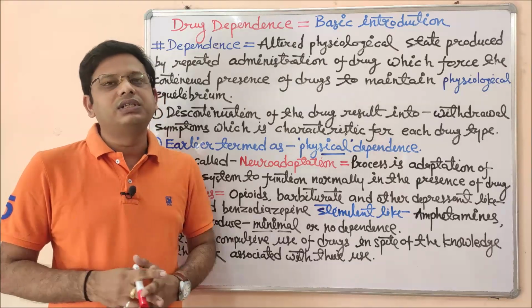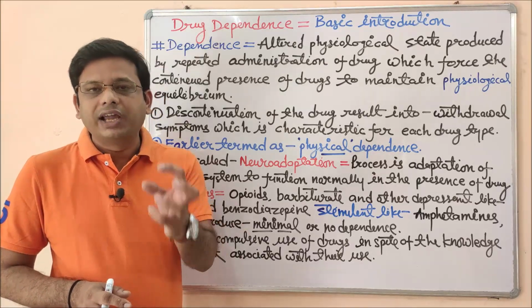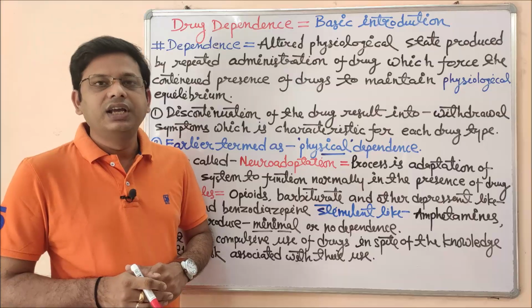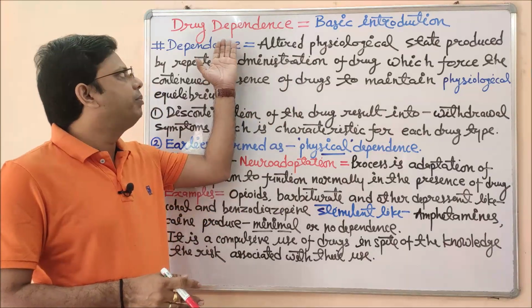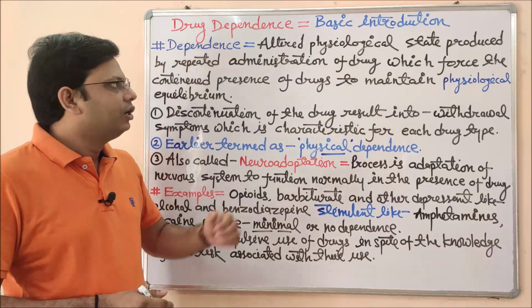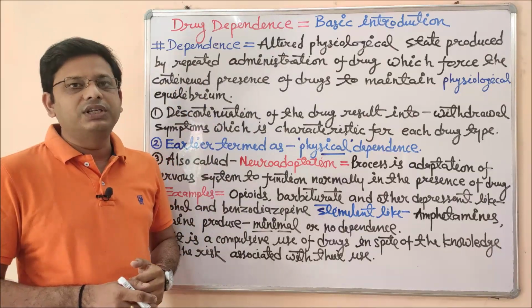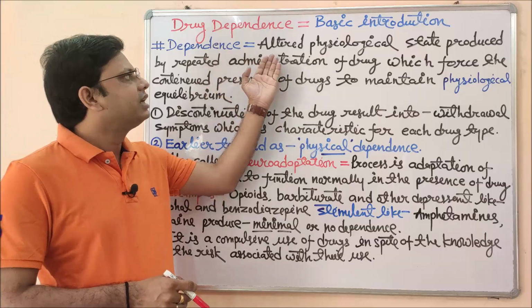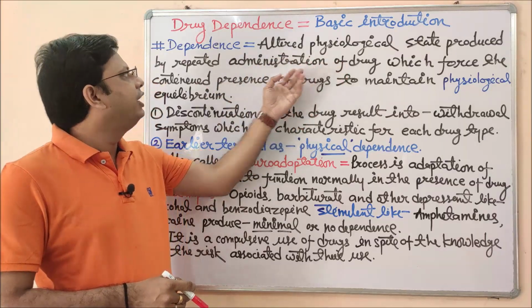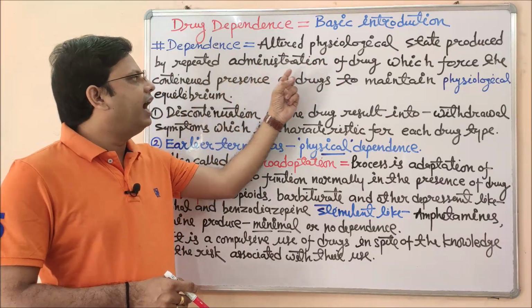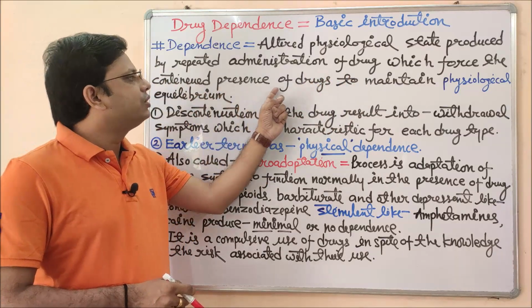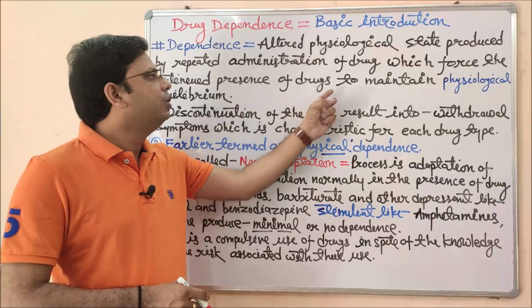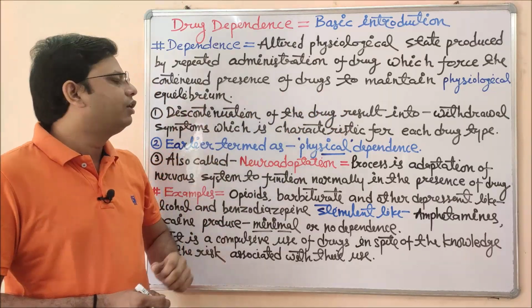If any person gets addicted psychologically, that is called drug addiction. If any person is dependent physically on any drug, that is called physical dependence or simply drug dependence. Now let me give you the basic definition, a bookish definition. It says: an altered physiological state produced by repeated administration of a drug, which forces the continued presence of the drug to maintain physiological equilibrium.